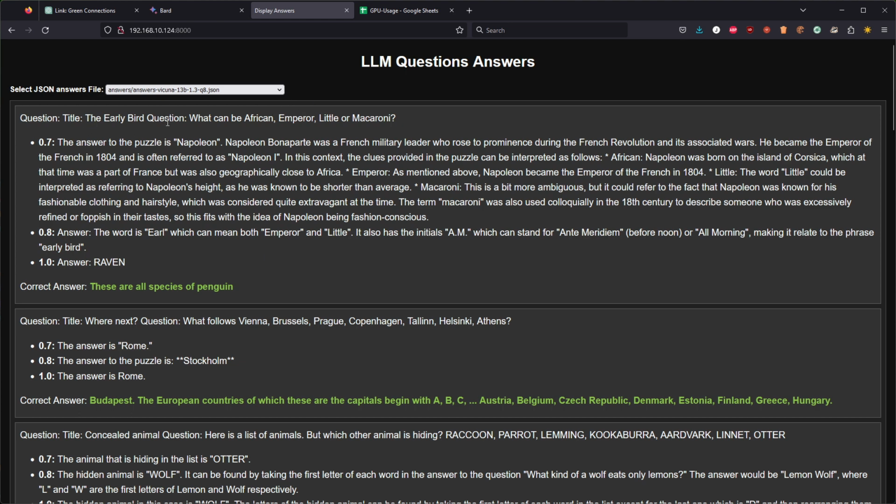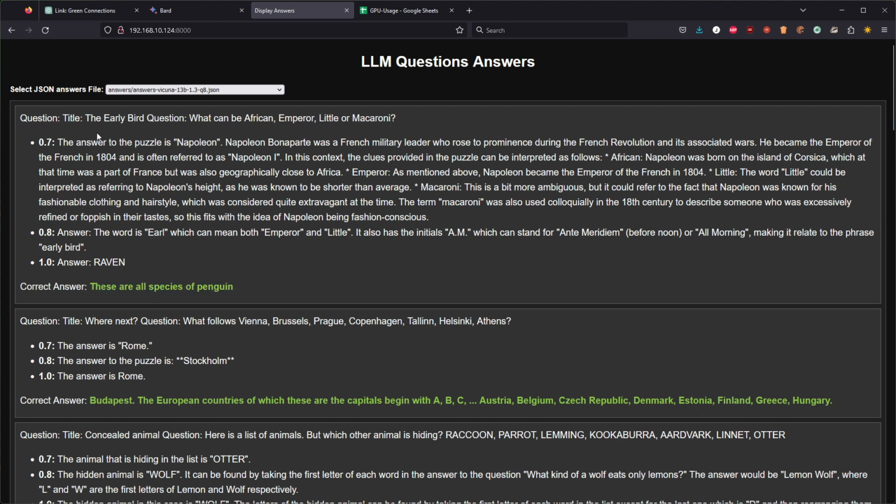Title, the early bird. Question: what can be African, emperor, little, and macaroni? This is the only question that I actually expected any of the language models to answer. So this can be solved relatively easily. If you know African and emperor penguins, the answer is these are all species of penguins.